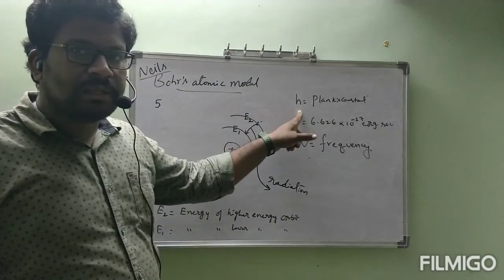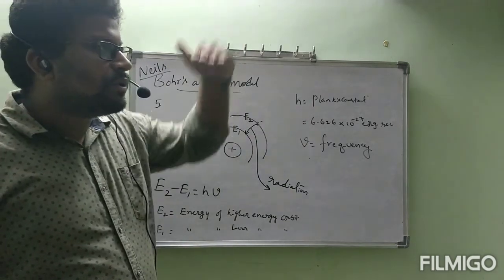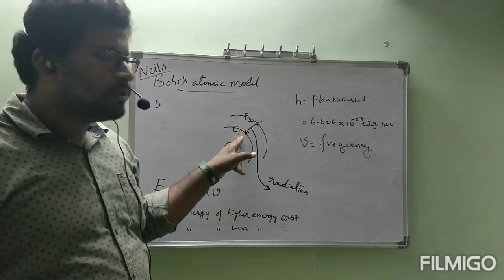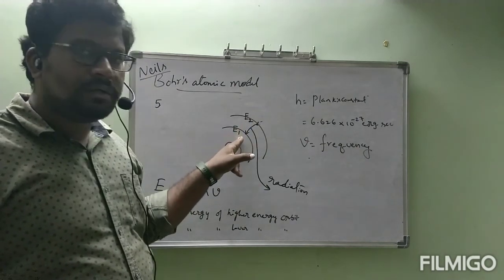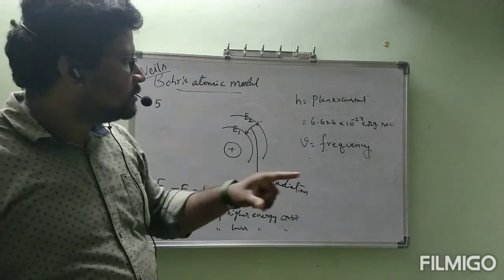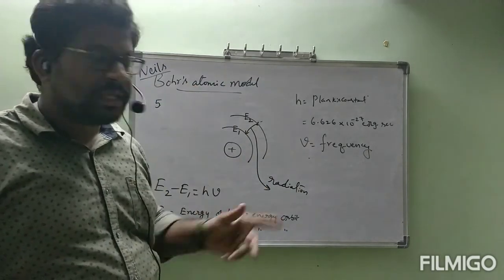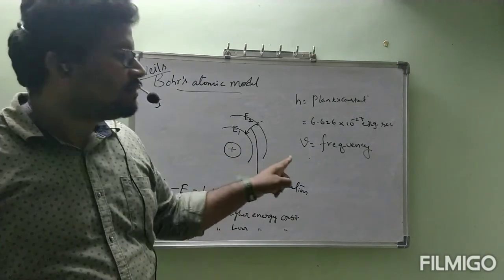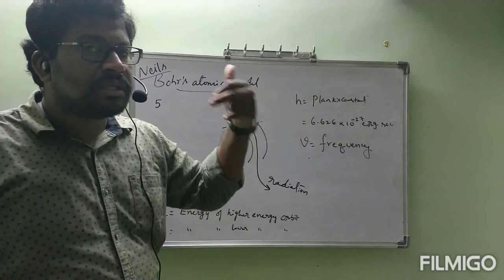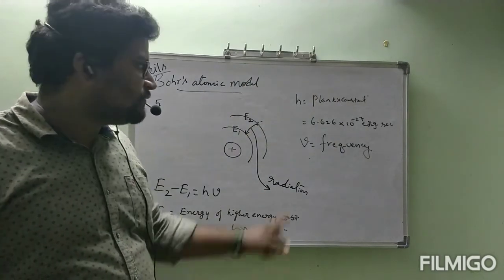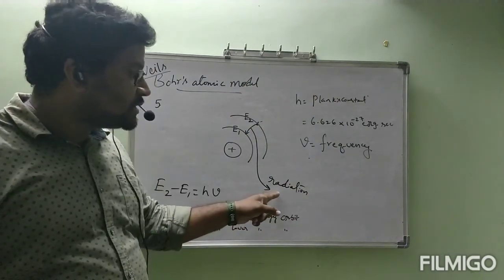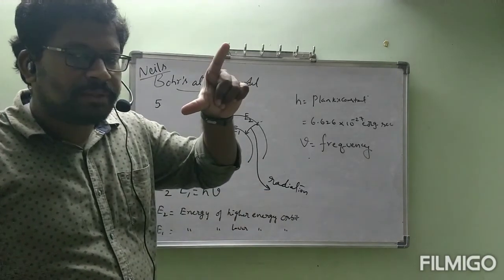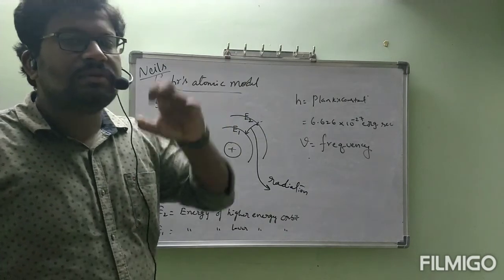h is constant only. If you come from higher energy to lower energy, suppose this is E2 and E1. If the electron jumps from E3 to E1, the energy gap is high, then this nu value is also high. Nu value is not constant. That's why we didn't give the value for nu. At the time we are doing the problems, they will give the value of nu. Nu means frequency of radiation. How much radiation is released depends on the energy gap. Is it correct? Like that you can remember.